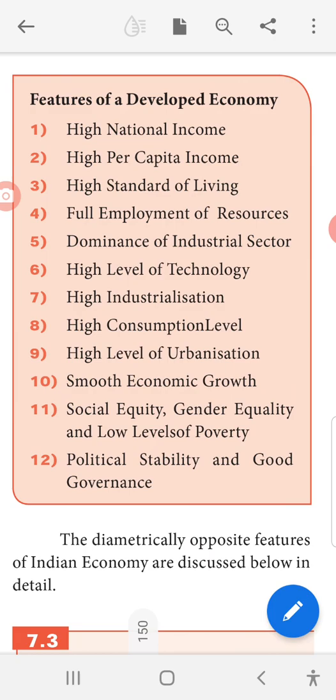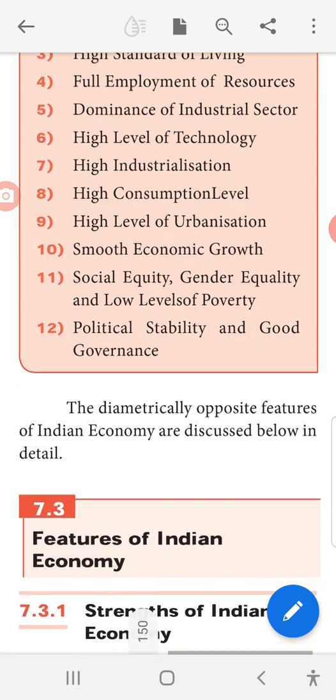Now we can see the features of a developed economy. First is high national income, high per capita income, high standard of living, full employment of resources, dominance of the industrial sector, high level of technology, high industrialization, high consumption level, high level of urbanization, smooth economic growth, social equity, gender equality, a low level of poverty, political stability, and good governance. These are all the features of a developed economy. The diametrically opposite features of the Indian economy are discussed below in detail.